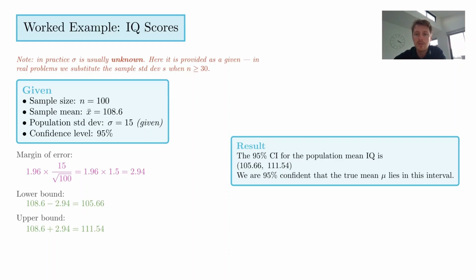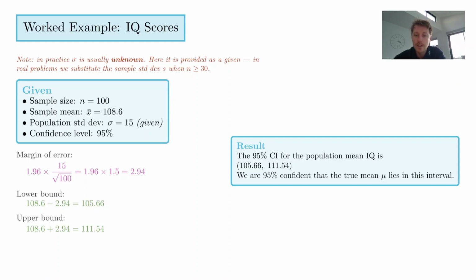The sample we took of our Year 12 students is 100. The sample mean we got was 108.6. And we want a confidence level of 95%. So the confidence level of 95% gives us these 1.96 values. This is something that would be on the formula sheet, for example. And so we can compute a margin of error around that point estimate that we got for the mean of our sample. It turns out that the margin of error is 2.94.